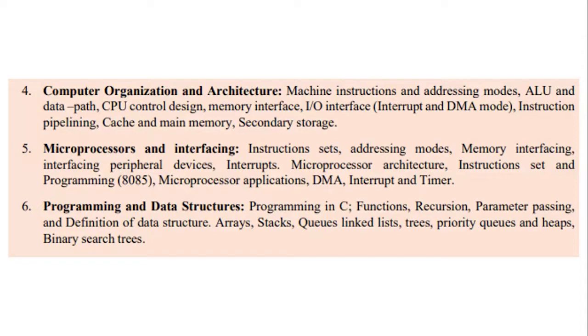Then you will be learning about the microprocessor applications. Then we have DMA. What is DMA? Direct memory access. Along with that, you will be learning about the interrupts and the timer. Fine. So this fifth chapter, the fifth topic, will be focusing only on the microprocessors. So why do we need to learn this particular chapter? Because in order to design and program microprocessor based systems, you have to gain a very strong understanding of this particular chapter.